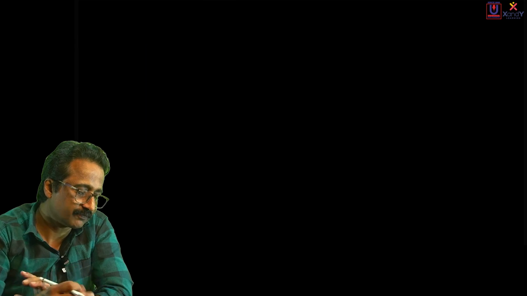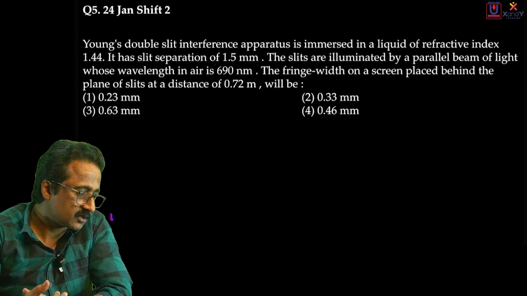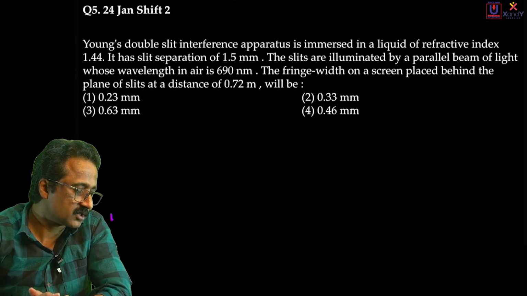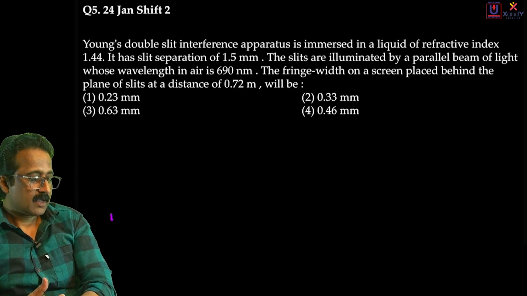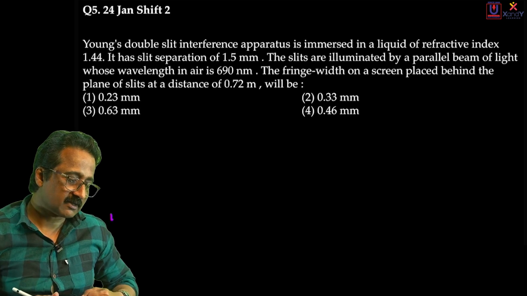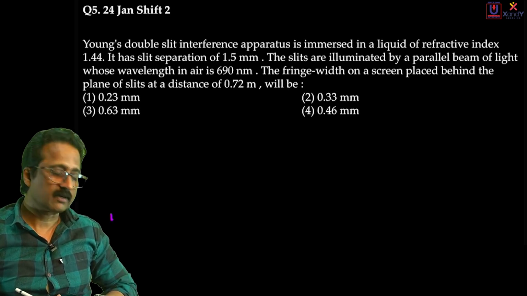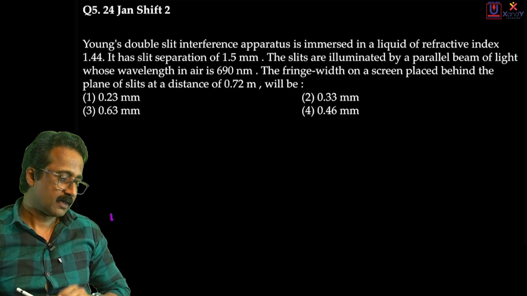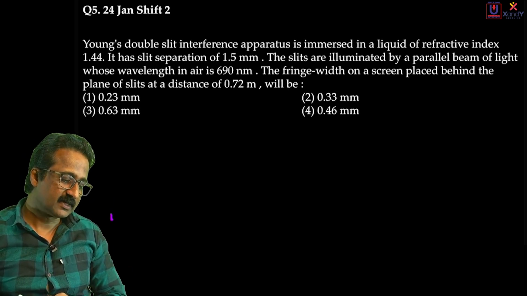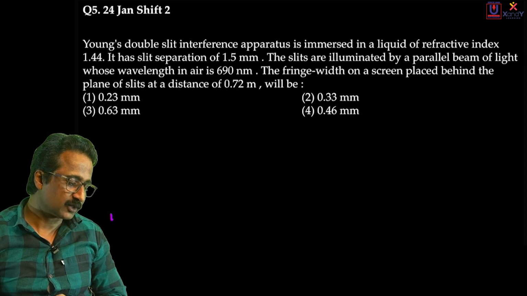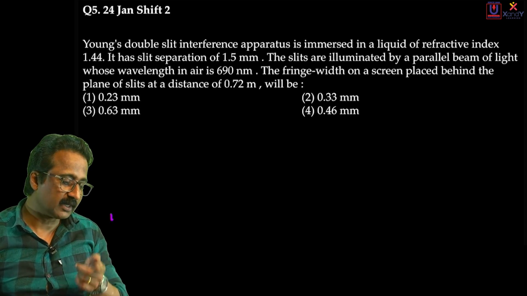That was question 4. Coming to the next question in my paper, it's the 5th question, which is again based on YDSE. Young's double slit interference apparatus is immersed in liquid of refractive index 1.44. It has a slit separation of 1.5 millimeter. The slits are illuminated by a parallel beam of light whose wavelength is 690 nanometer in air.